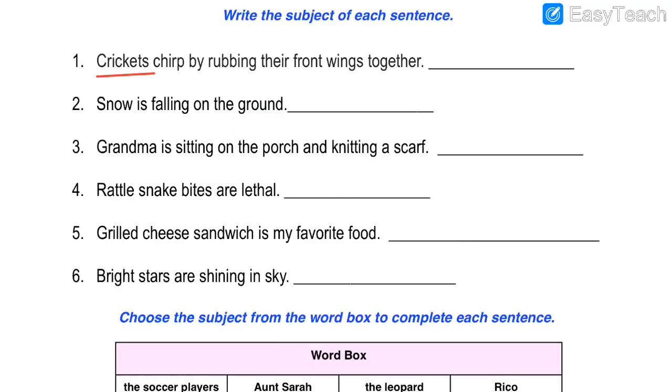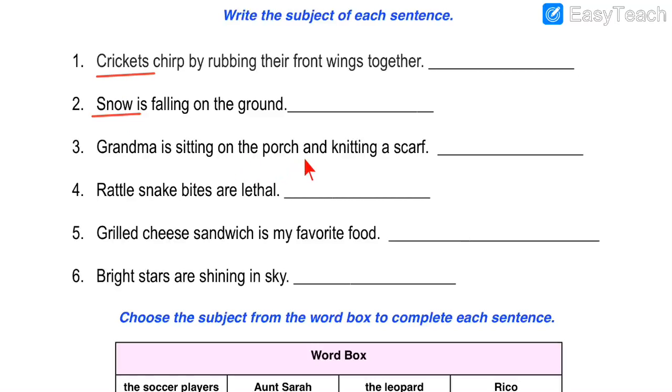Then number 2, snow is falling on the ground. What is falling on the ground? Yes students, snow. Snow is falling on the ground. So as you can see, I have underlined snow. That is the subject, and that subject snow has to be written over here in the blank, because when we ask the question what is falling on the ground, we get the answer snow. It is falling on the ground.